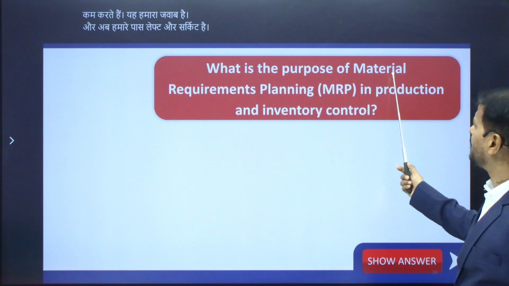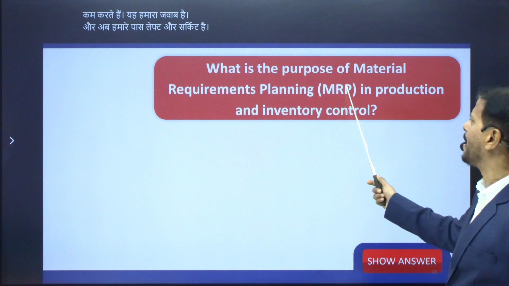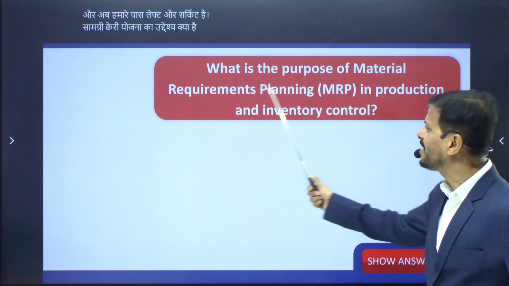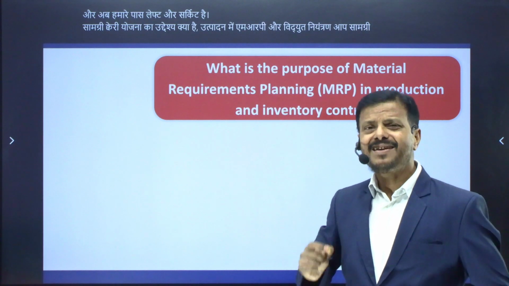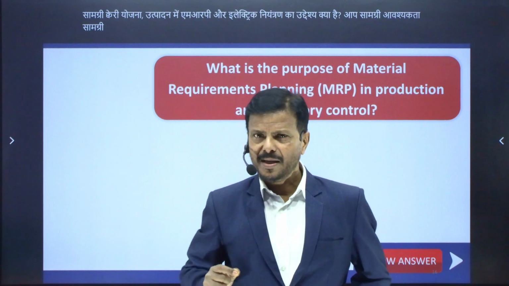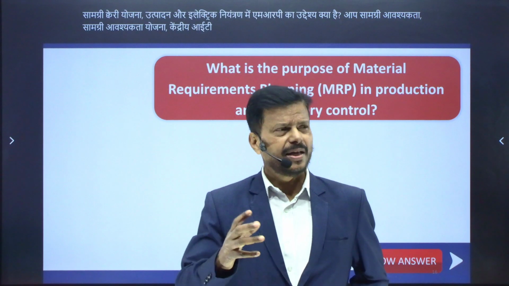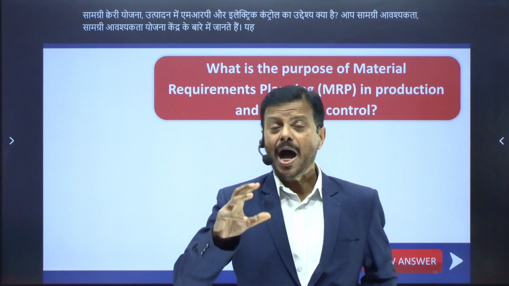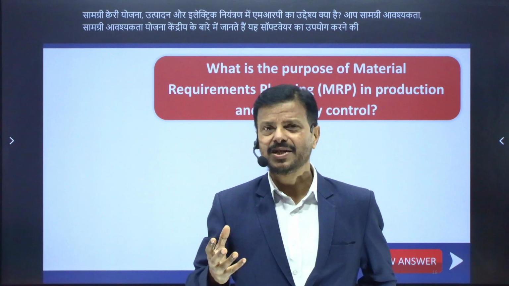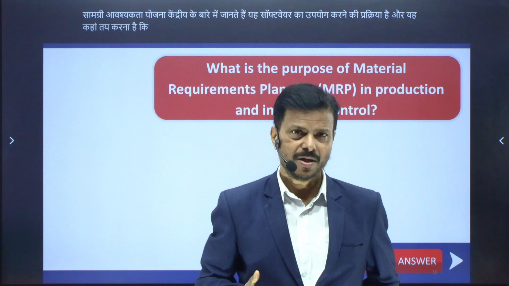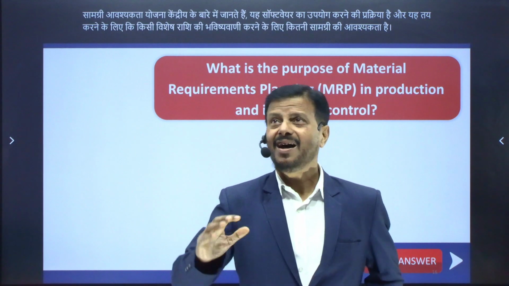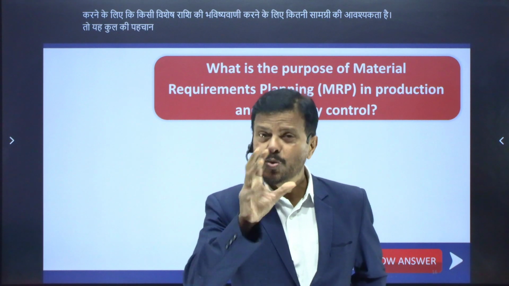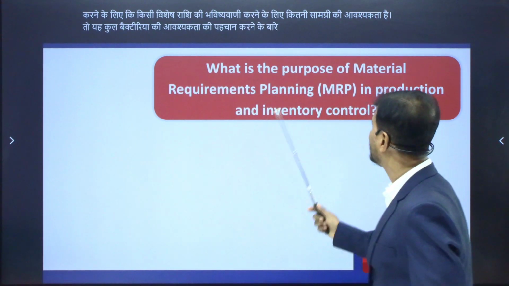What is the purpose of material requirement planning, MRP, in production and inventory control? Do you know about material requirement planning? It is the process of using software where we decide how much material is needed to produce a particular output. So it is all about identifying the total material requirement.